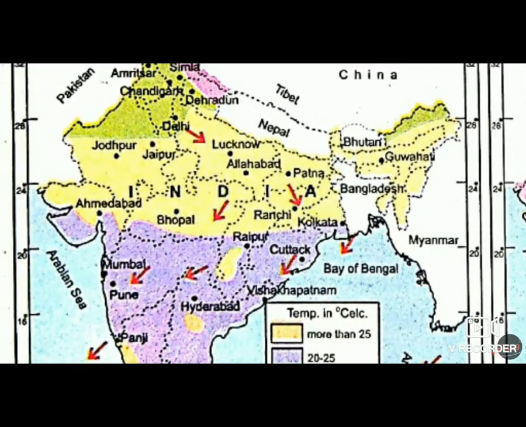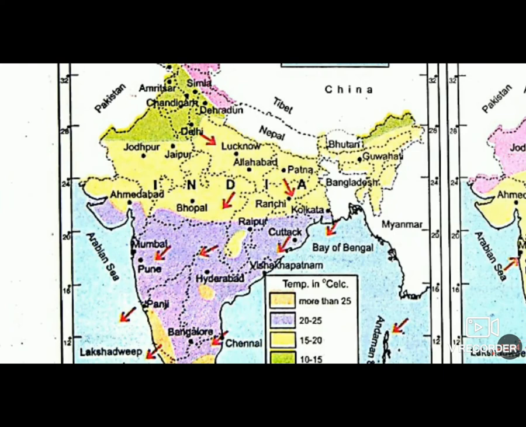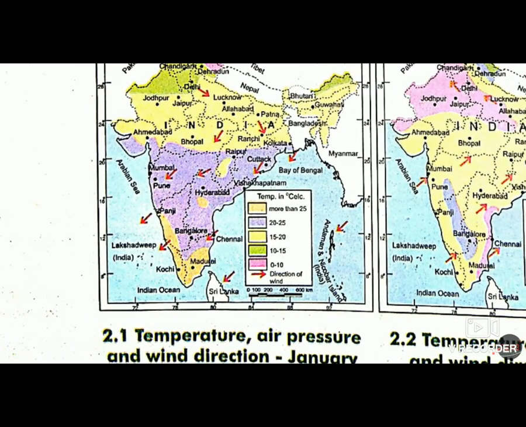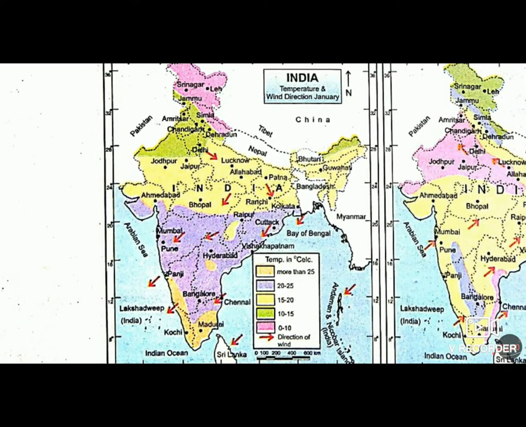In this map, you can see the temperature and air pressure and wind direction. This red arrow shows the direction of winds coming from northern India towards eastern India and then went to the Indian Ocean. This is the direction of wind in the month of January. At that time, the area which is of yellow color has more than 25 degrees.